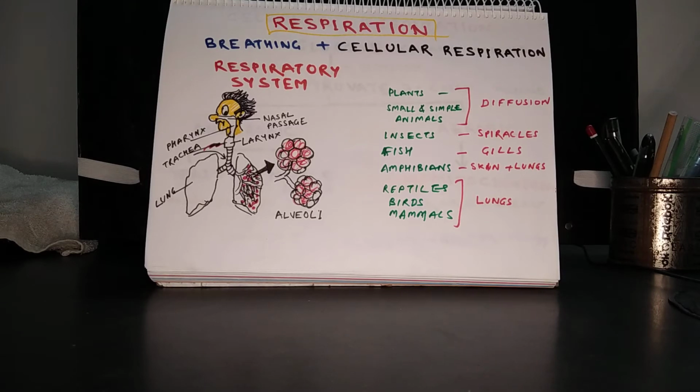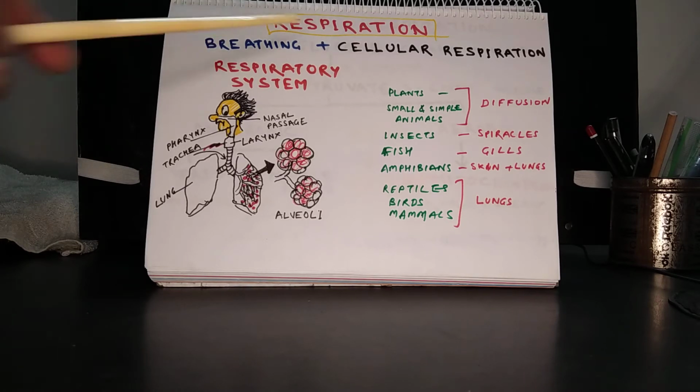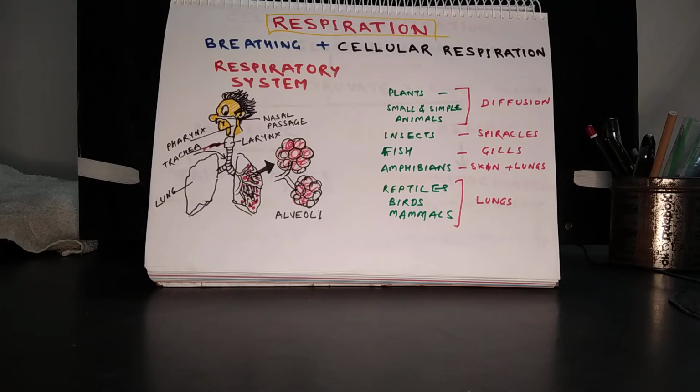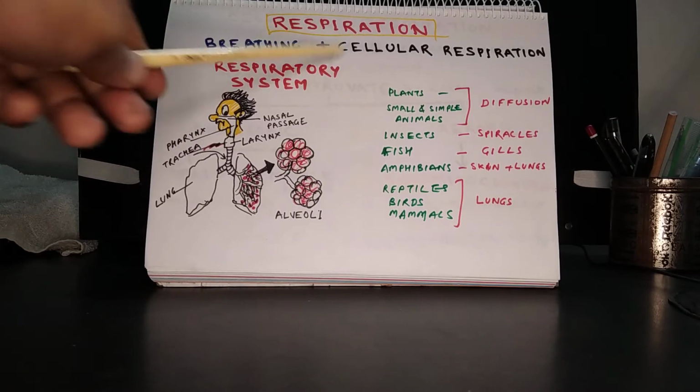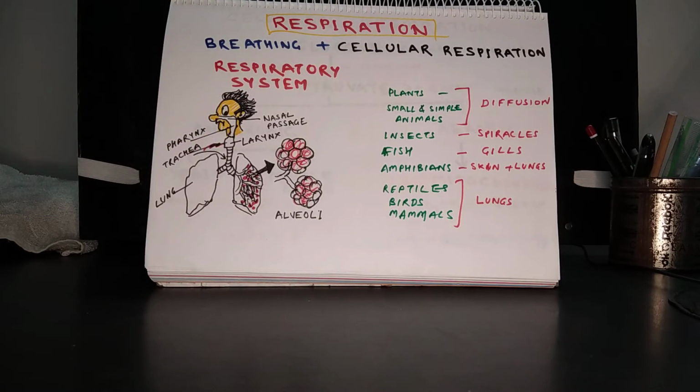Respiration consists of two main steps. One step is breathing, or exchange of gases, and another step is cellular respiration. So the actual oxidation takes place during cellular respiration.